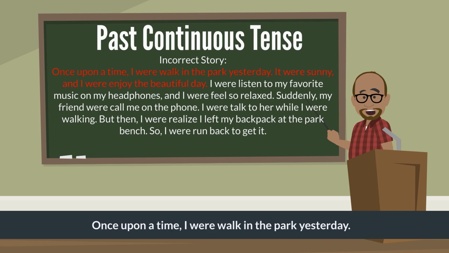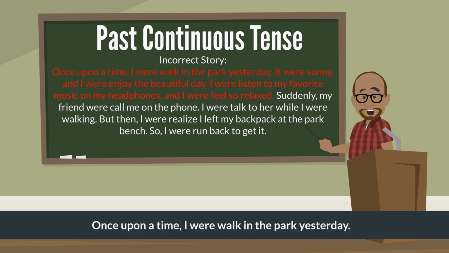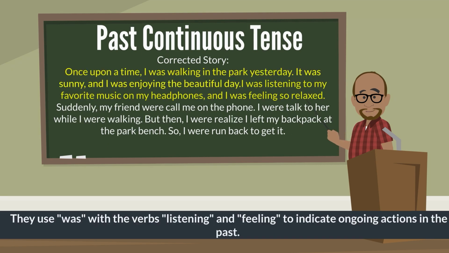It was sunny, and I were enjoy the beautiful day. Again, the error is the use of were instead of was. For singular subjects like I, was is the correct choice to form the past continuous tense. I were listen to my favorite music on my headphones, and I were feel so relaxed. I was listening to my favorite music on my headphones, and I was feeling so relaxed. They use was with the verbs listening and feeling to indicate ongoing actions in the past.